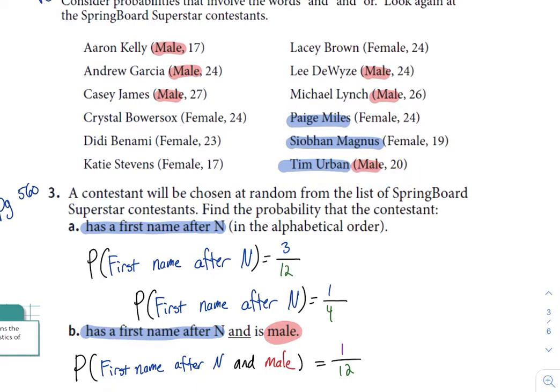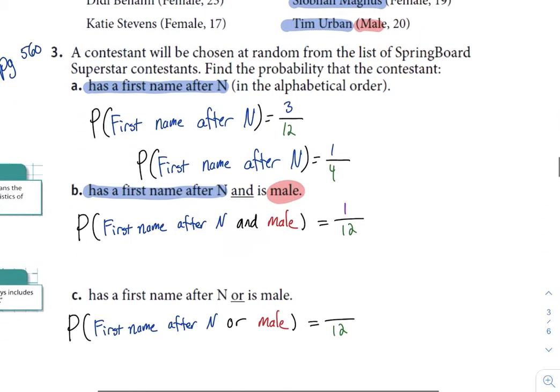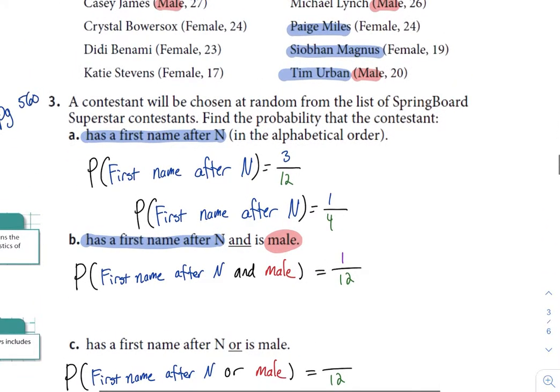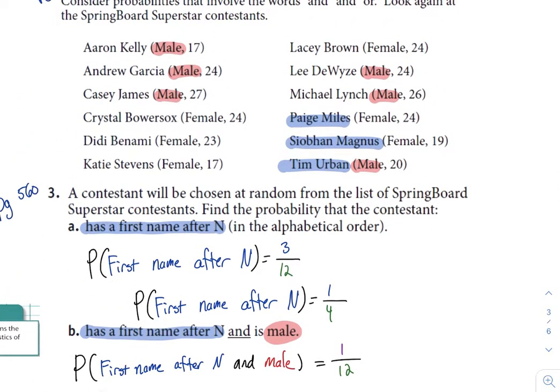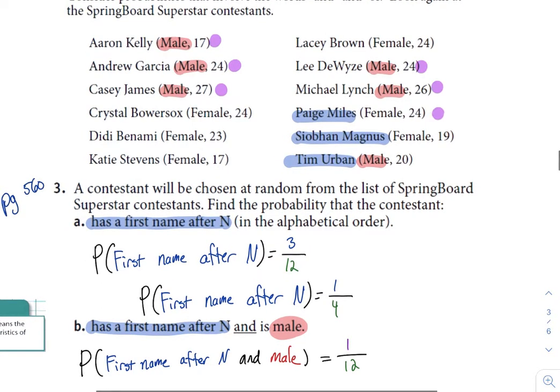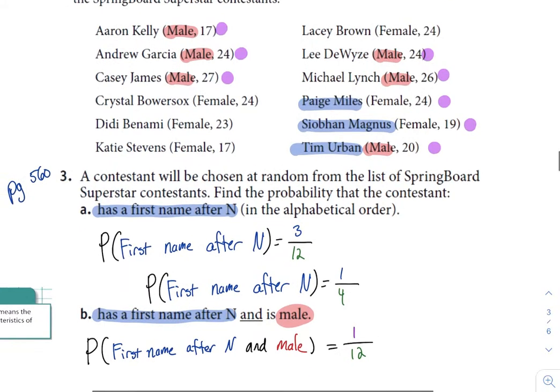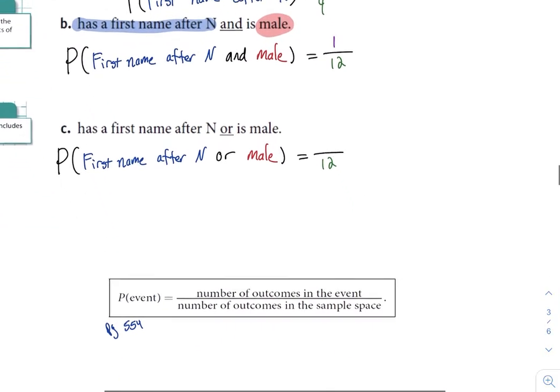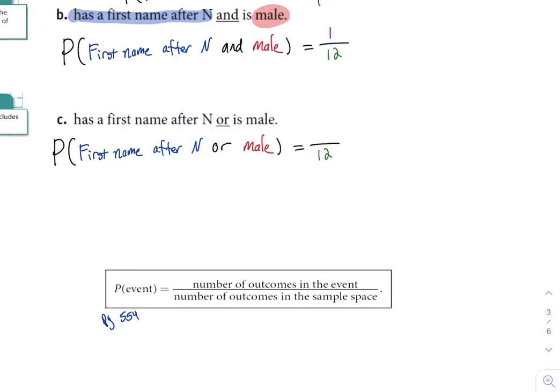So we have first name after N or male. So whether I see just red, just blue, or both red and blue. So that makes 1, 2, 3, 4, 5, 6, 7, 8. A total of 8 contestants are either male, first name after N, or both male and first name after N. So 8 out of 12.